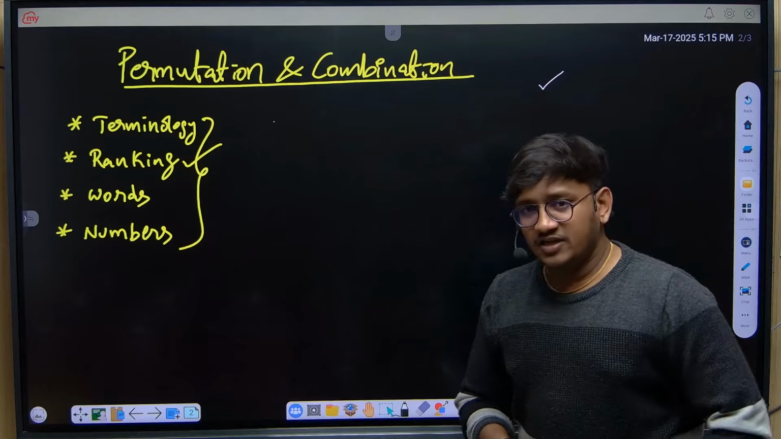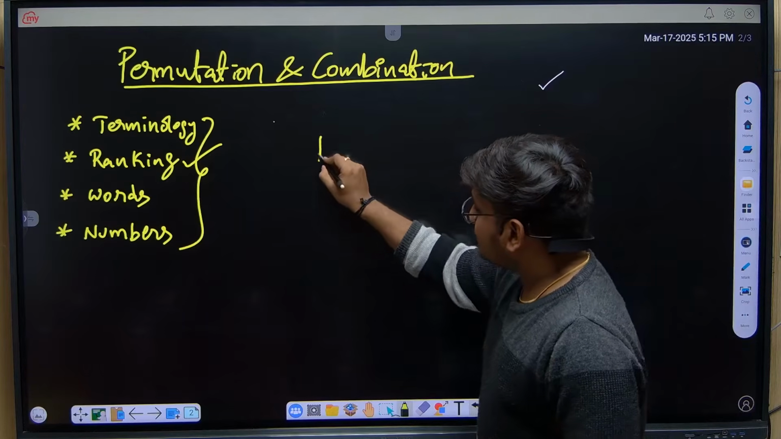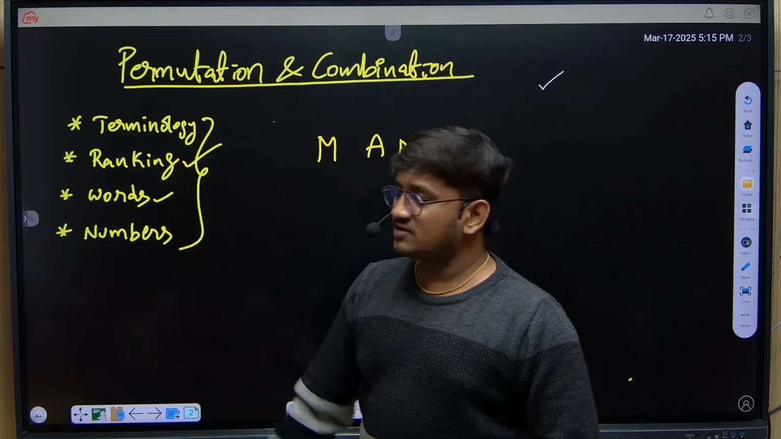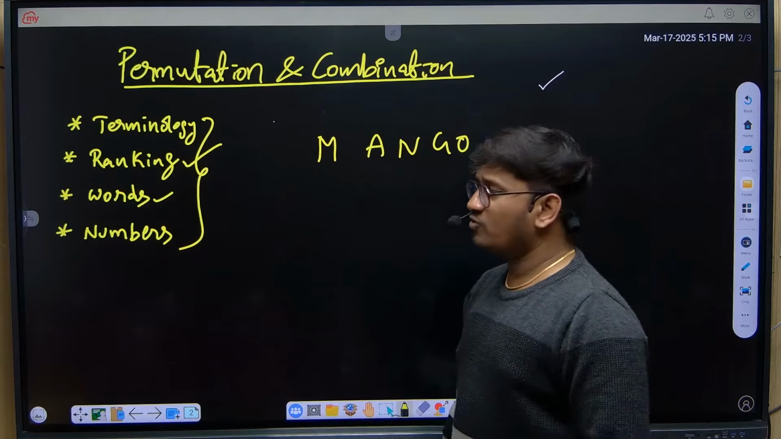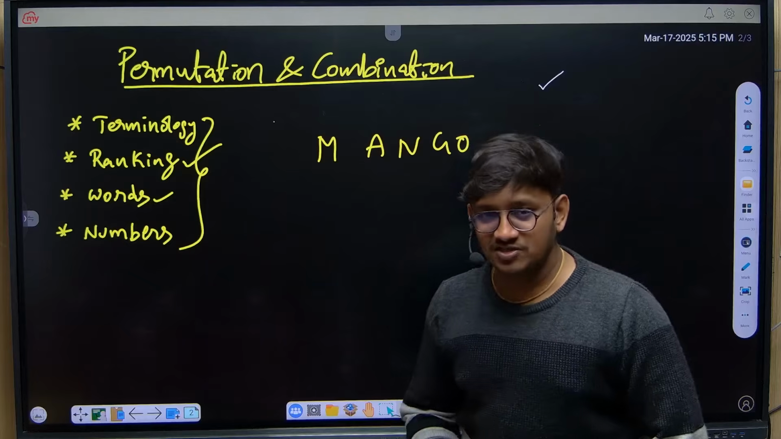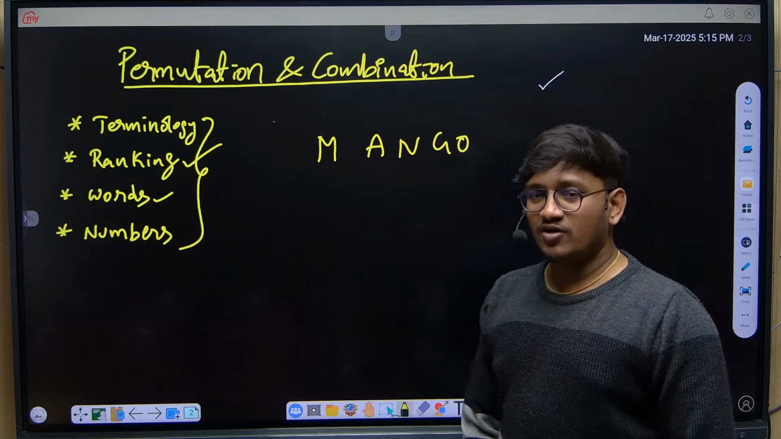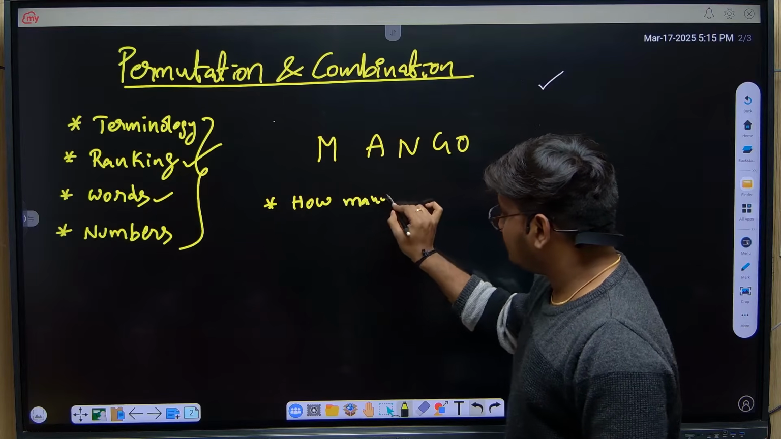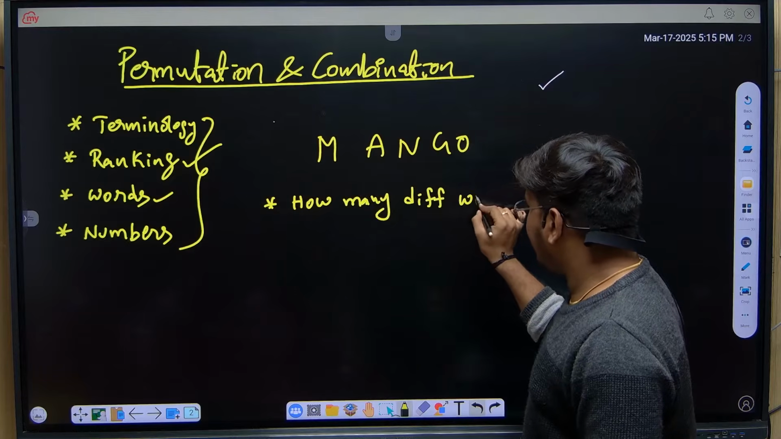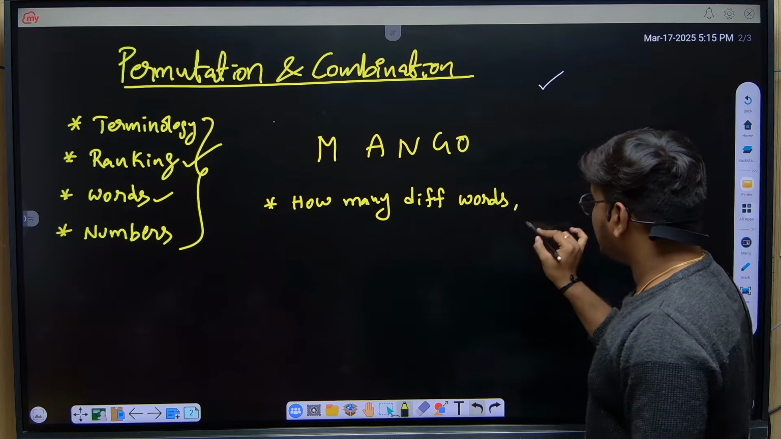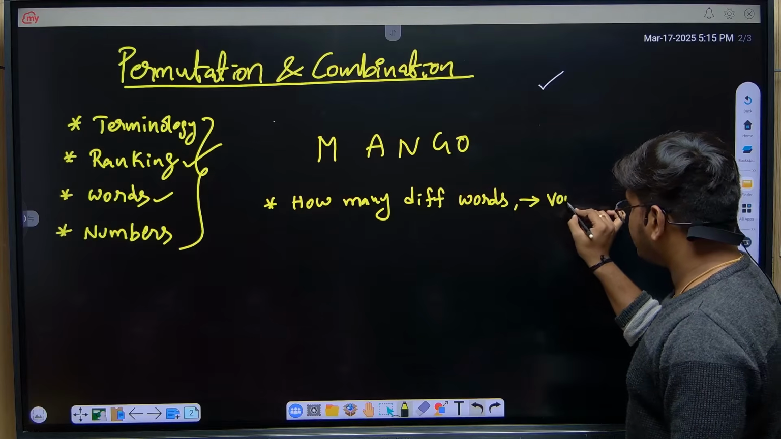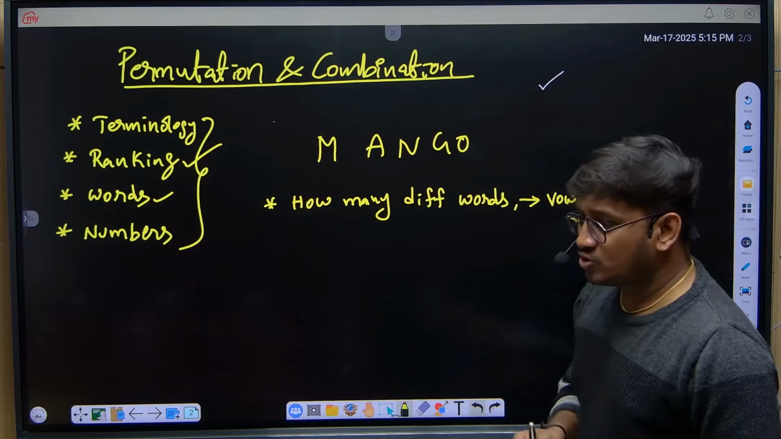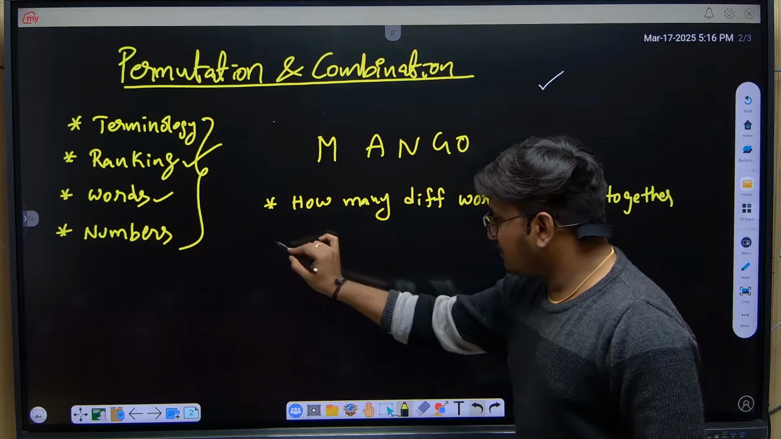Let me take a word called mango. So ranking is done. Now we are going with the concept of words, different permutations with added conditions. Let me take a word called mango. Now my question is, how many different words with the condition vowels together.